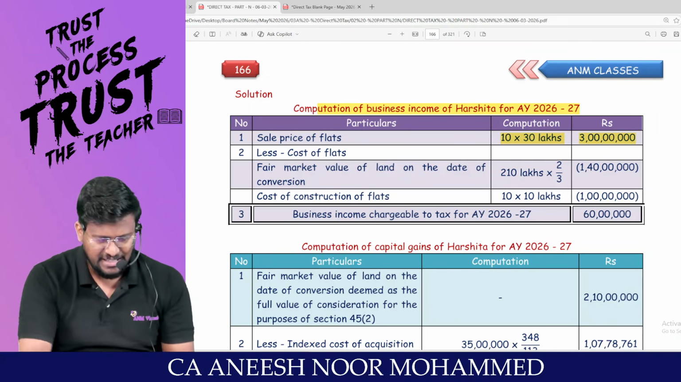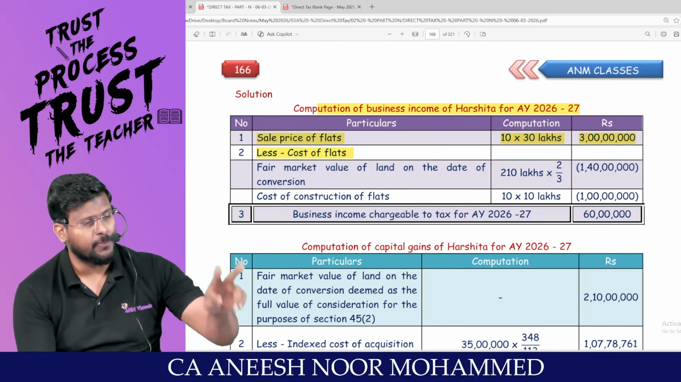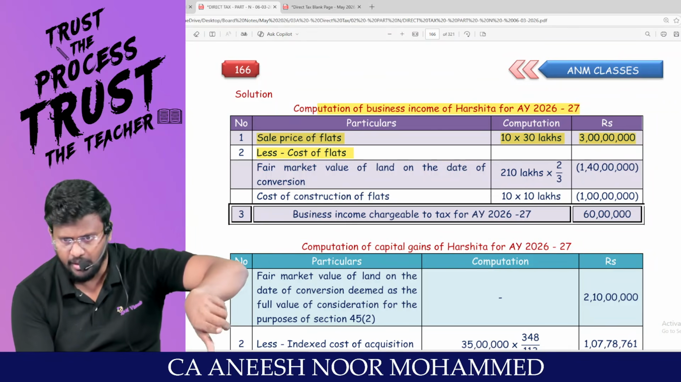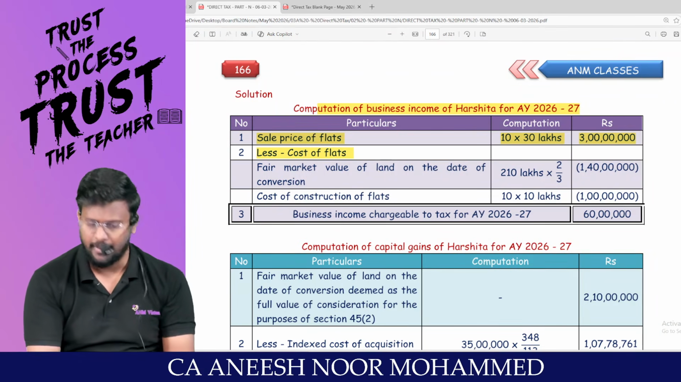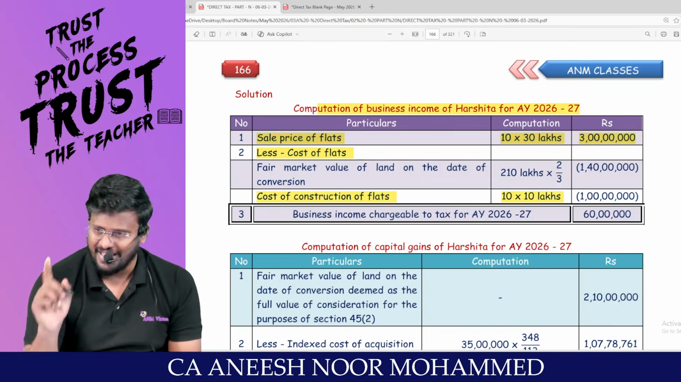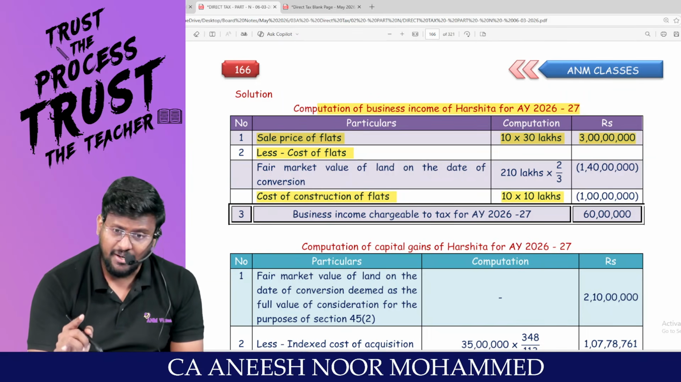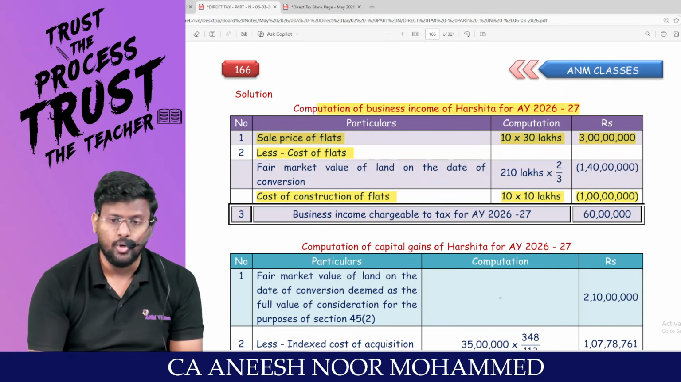3 crore is the sale price. Am I right? Less cost of the flat. Sir, flat will be having 2 costs: land cost will be there, plus the building construction cost will be there. Am I right? Construction cost is straight away given in the question, sir, 10 lakh for one flat. 10 lakh into how many flats? 10 flats. That means total 1 crore is the cost of construction.